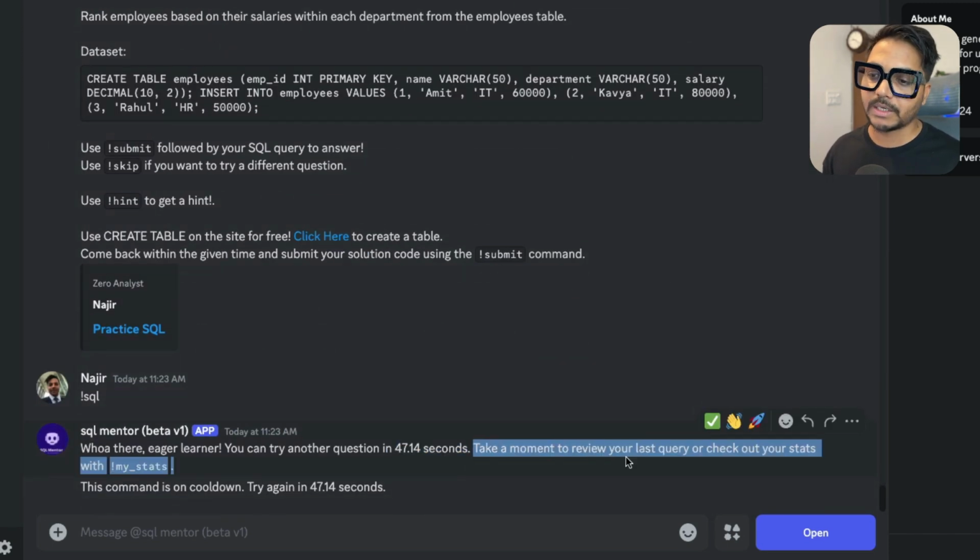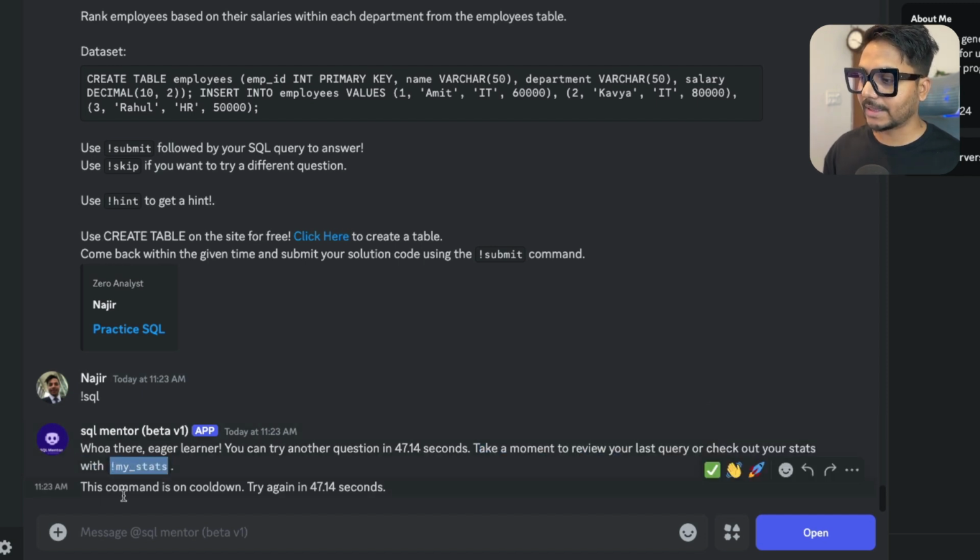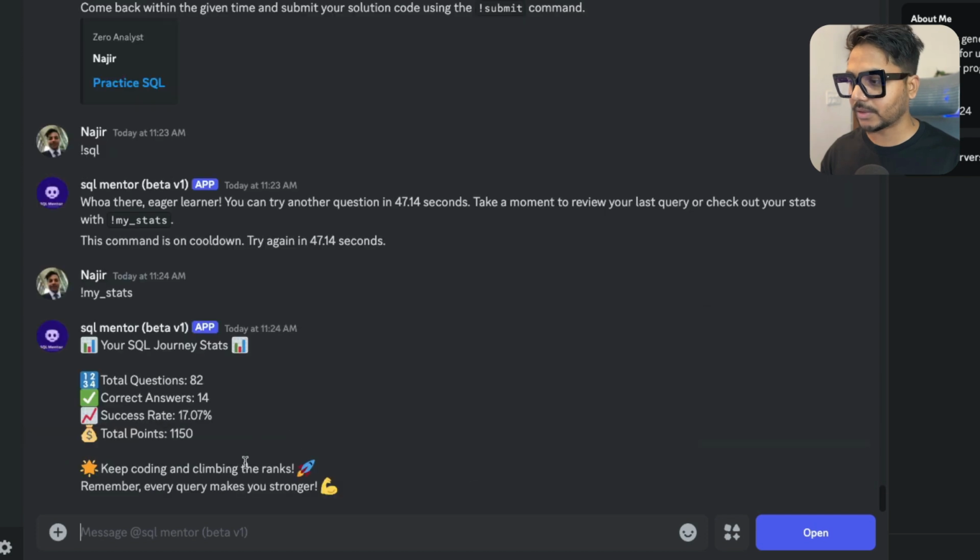So this bot is pretty smart. It is saying to wait for some time. Maybe in the meantime you can check your stats, and then you can try again, because you have already got the questions. Either you are solving it or, if you're not solving it, you need to wait for 47 seconds, so that nobody misuses this bot. Okay, so this is fine.